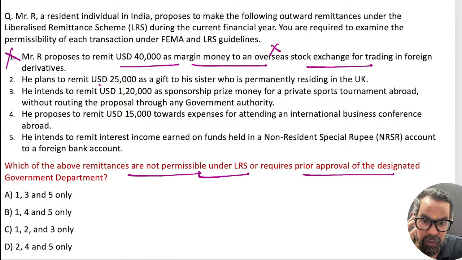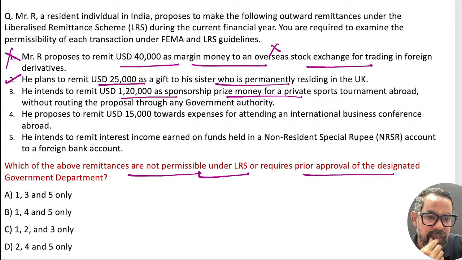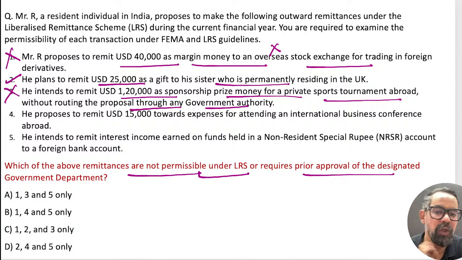He planned to remit 25,000 as a gift to his sister permanently. This can be done. Next one, he intends to remit 1,20,000 as sponsorship prize money for a private tournament abroad without routing a proposal through this one. So this is prohibited. This is also prohibited because if you are remitting money greater than or equal to $1 lakh or equivalent, we require prior approval from the Ministry of Youth Affairs and Sports, right?